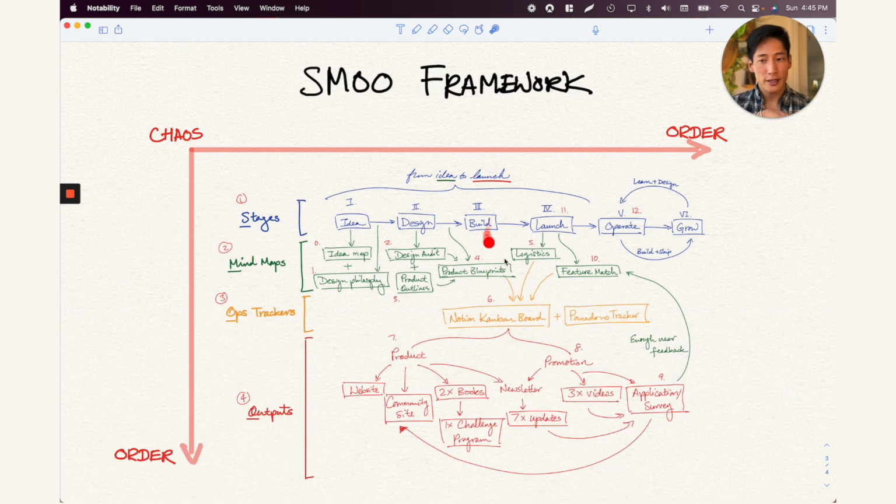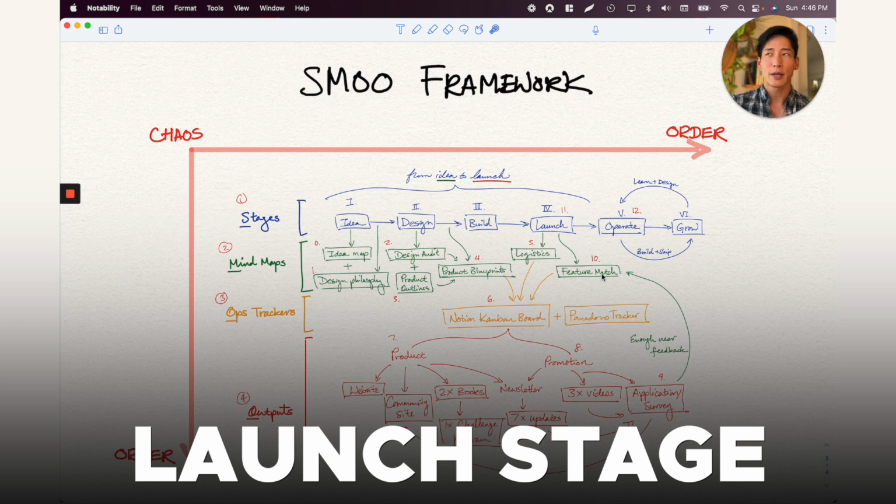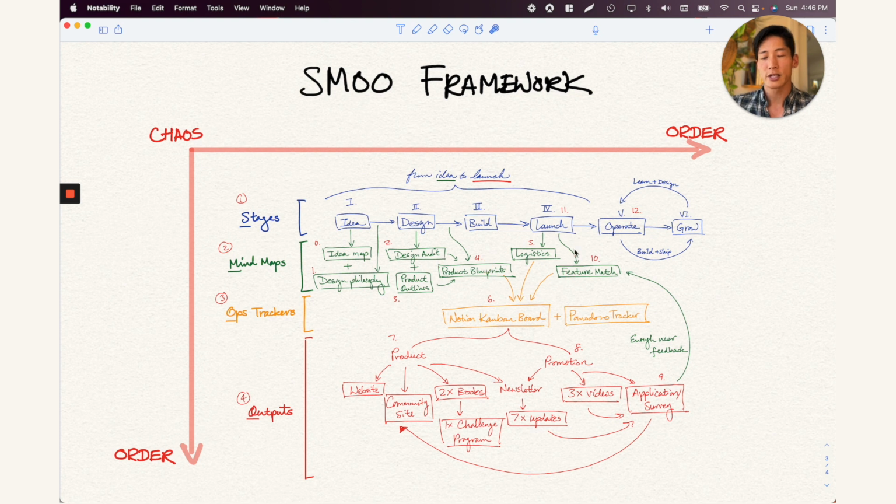Then after you build it, you're going to have to launch it. You actually have to get it into people's hands, your end users, your end readers, or what have you, right? For that, we have a logistics mind map that breaks out all the steps that you need to take in order to do all that promotion and whatever it is. And once you get enough information from the market, or your user group or whatever it is. For me, it was actually my application. So I sent out an application to MindMap Nation prospective members, and they actually told me what they were looking for in a MindMap community. I mapped that into a feature match mind map, which I'll also go through, which then actually helped refine a lot of my product hypothesis and designs.